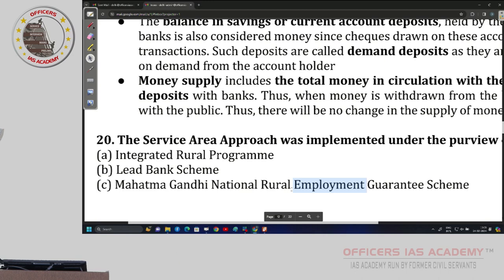UPSC is obsessed with this lead bank. They keep asking, simple. Every bank will be there, SBI will be there, PNB will be there, every bank will be there in that rural belt. But for 25 villages, amongst this, one bank will be the lead bank. They are responsible. They will give loans. It doesn't mean other banks will not give loans. But they will take the lead role.